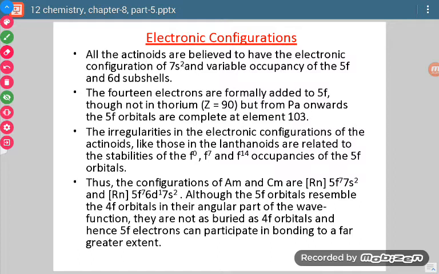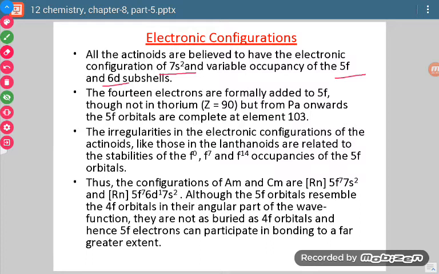Now let us talk about electronic configurations. If we talk about the electronic configuration of actinoids, which orbitals are occupied? There are 3 orbitals which may be occupied: 7s, 5f, and 6d. When we see the electronic configuration of all the actinoids, 7s will be fully filled.